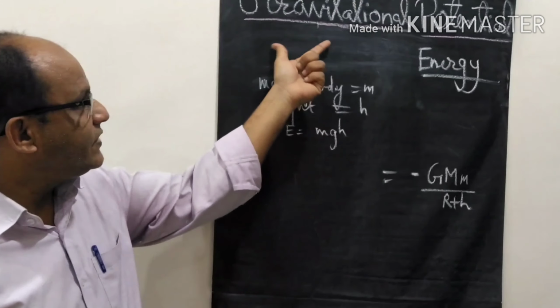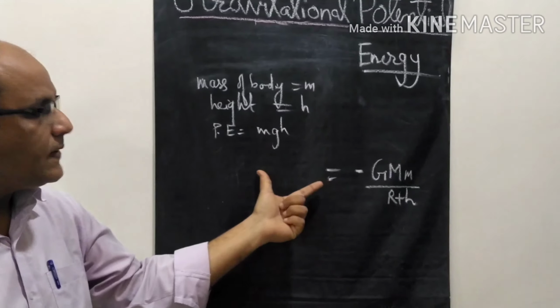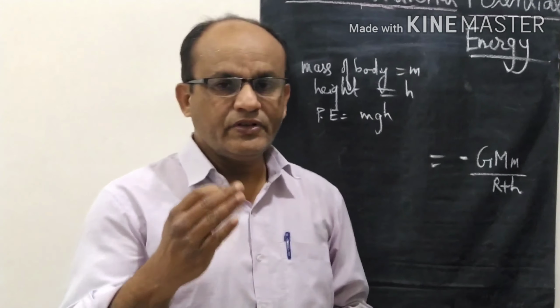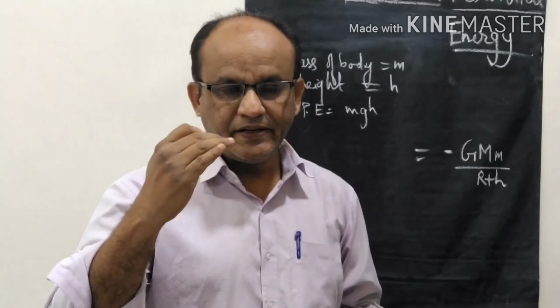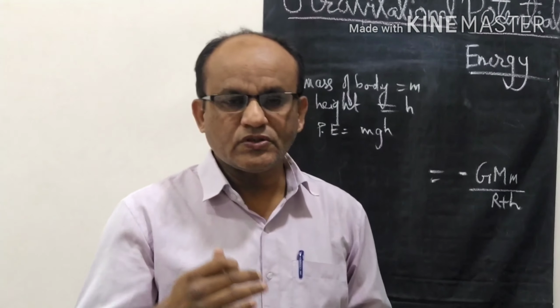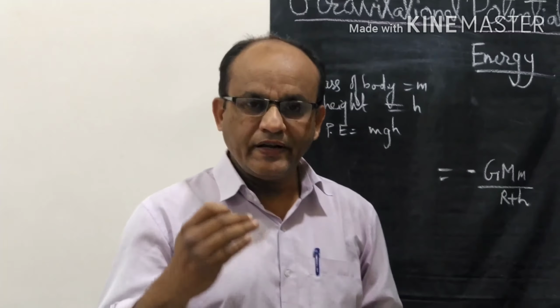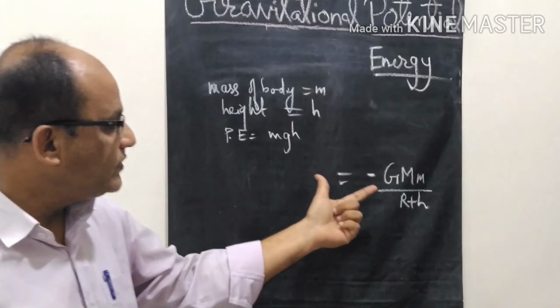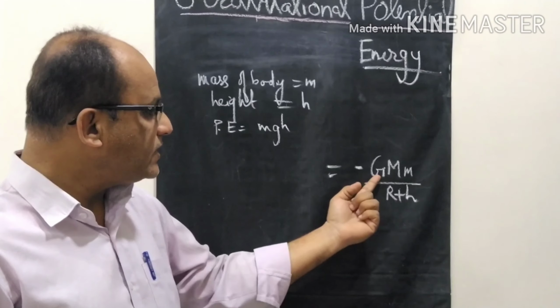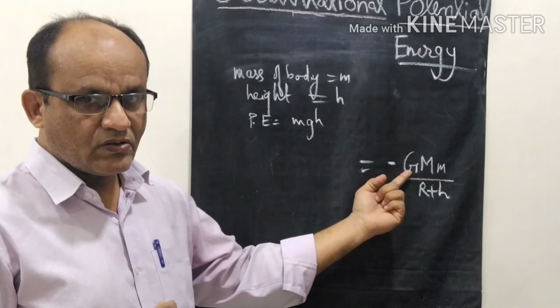Now, what is gravitational potential energy? We know that the gravitational force of the earth is acting on any body. So for the potential energy to be considered, what is G? We know that it is the gravitational constant.